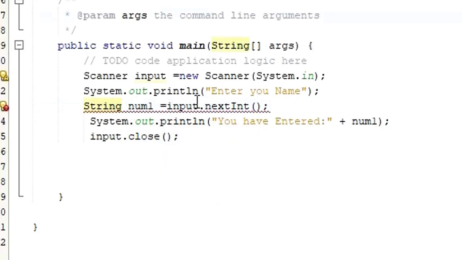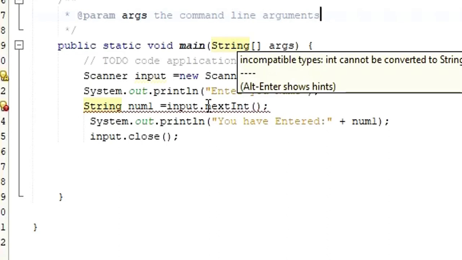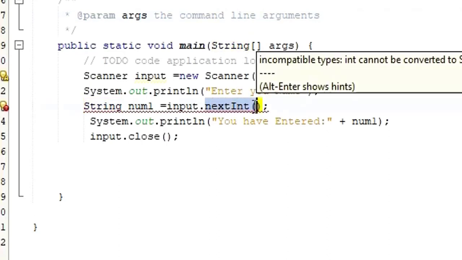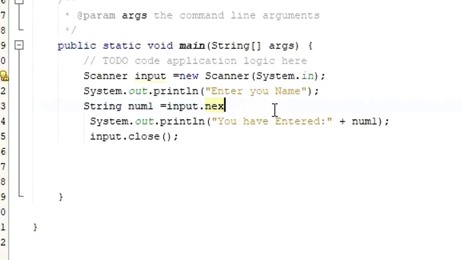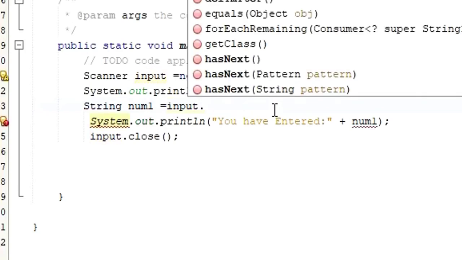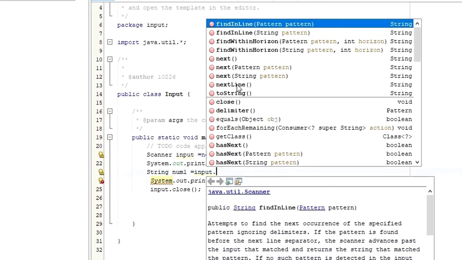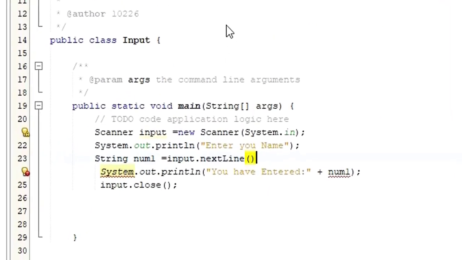When I use string, it gives me a big fat error, because nextInt is the method that gets the integer value, not the string. If you want to get string input, you put dot and say nextLine as a method.